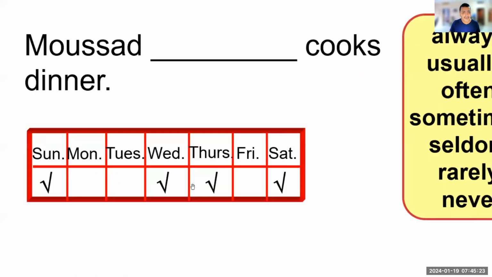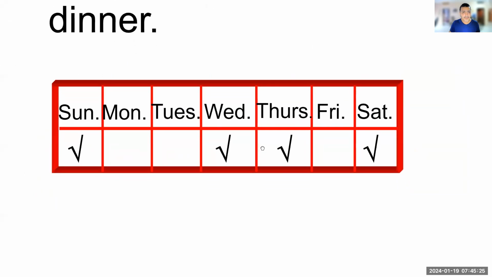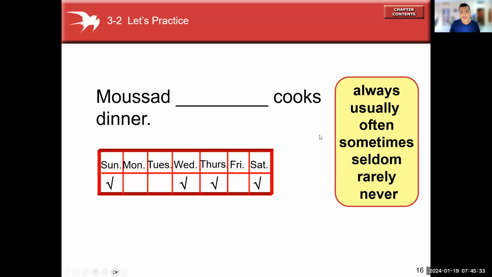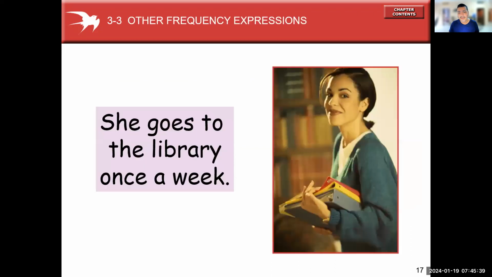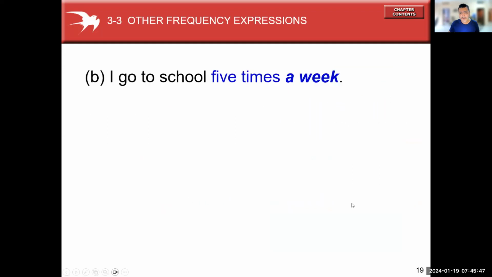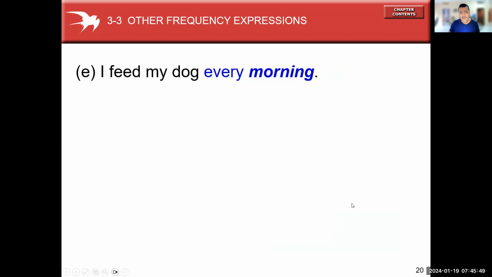Let's take a look at the schedule: Sunday, Wednesday, Thursday, and Saturday. What might be the correct adverb of frequency? Sometimes. Moses sometimes cooks dinner. Good.